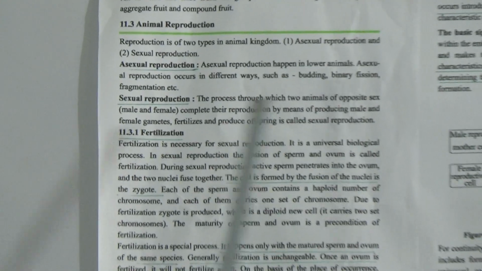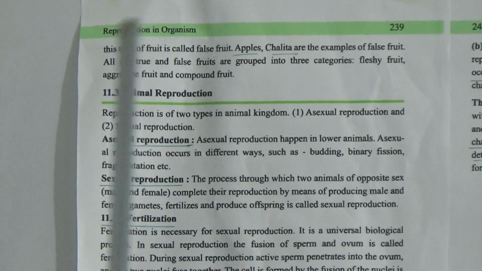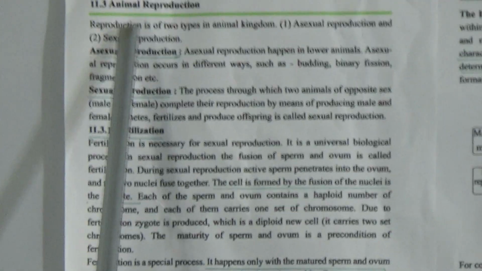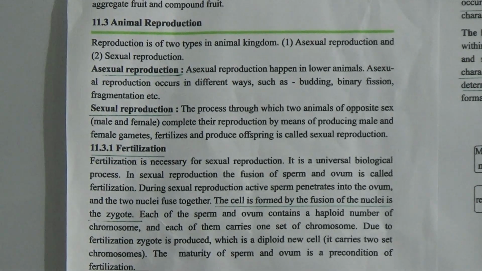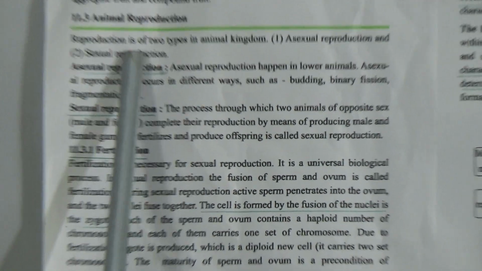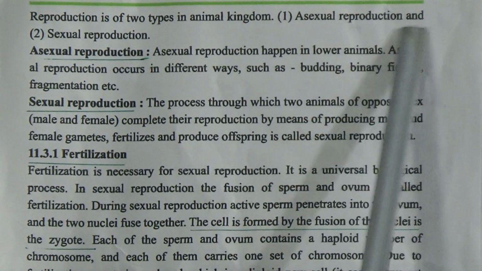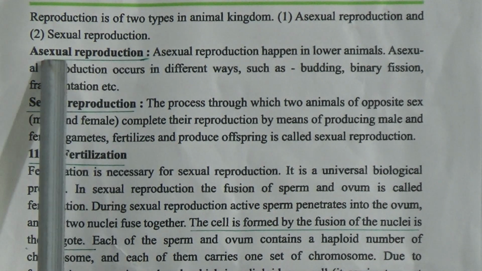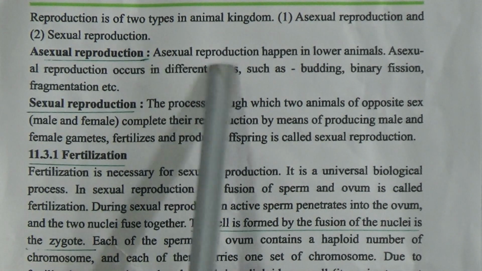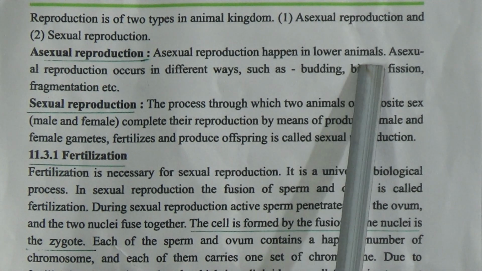Students, we have already finished some topics of this chapter. Today we will start from page number 239, and here is animal reproduction. Reproduction is of two types in the animal kingdom: asexual reproduction and sexual reproduction. Asexual reproduction happens in lower animals.